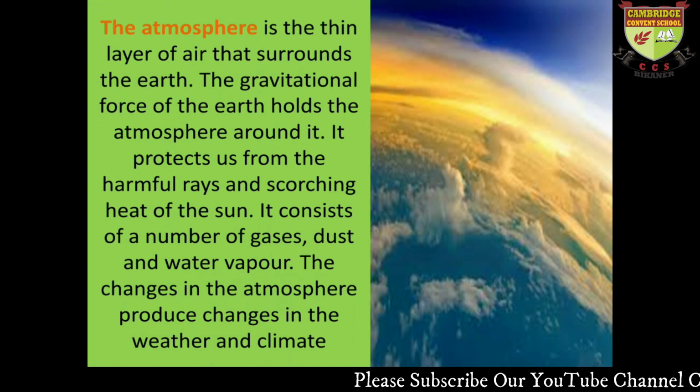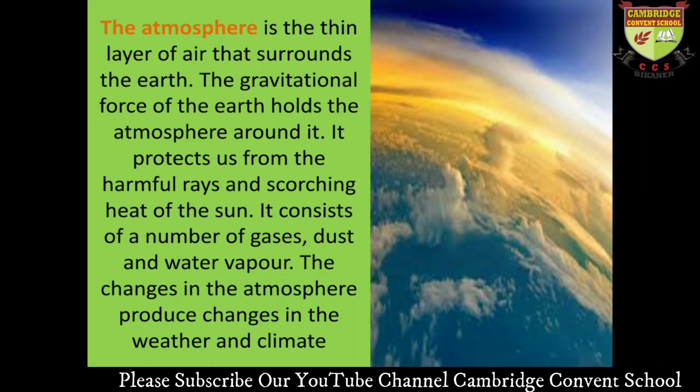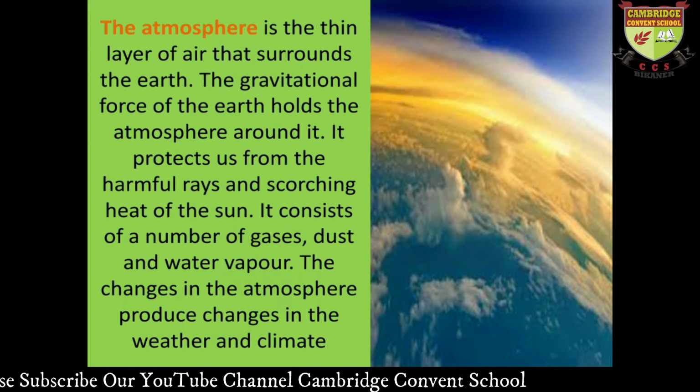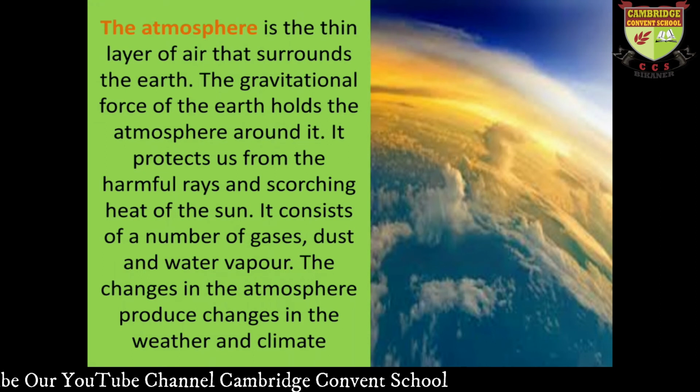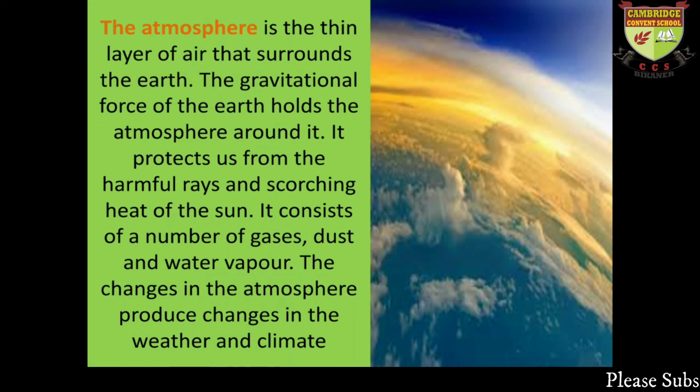It protects us from the harmful rays and scorching heat of the sun. The earth's atmosphere layer really protects us from harmful rays so that they cannot come to the earth's surface. It consists of a number of gases, dust and water vapor. The changes in atmosphere produce changes in weather and climate. Right now, as you know, we are using many vehicles and setting up many factories, so they are releasing many harmful gases, and it is harming our environment. So we should keep our environment safe.